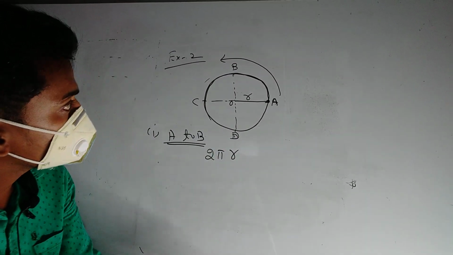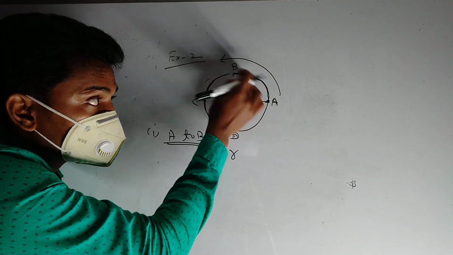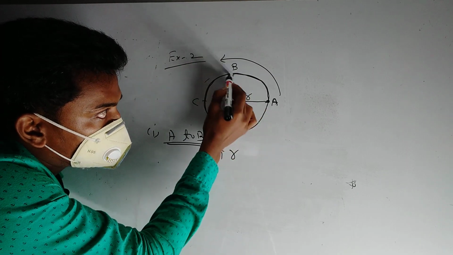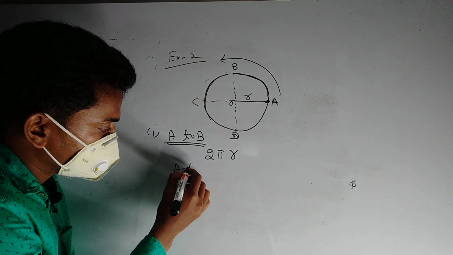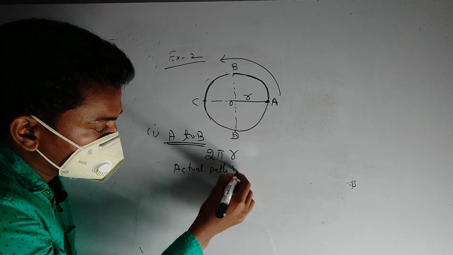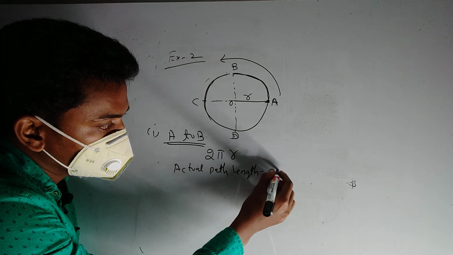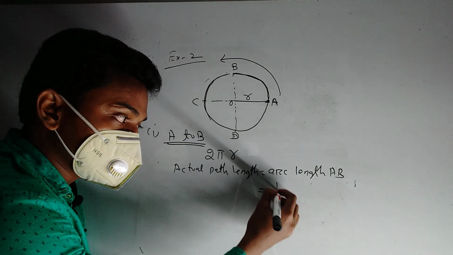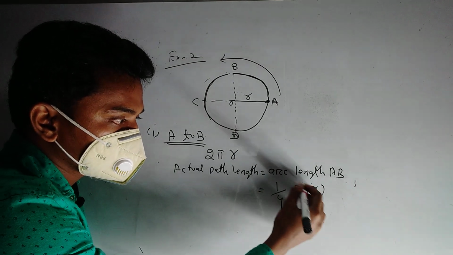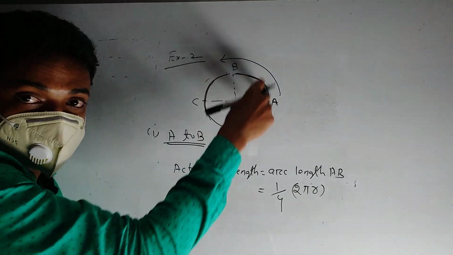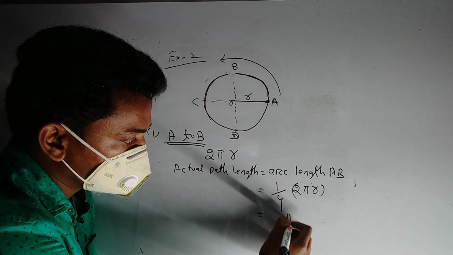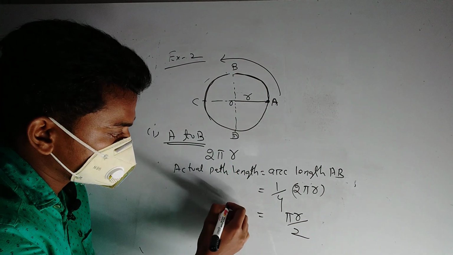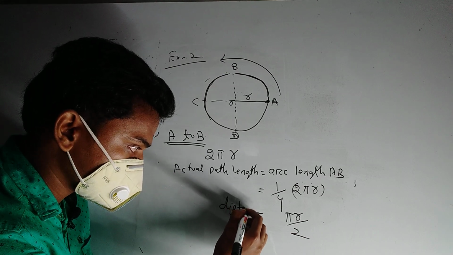The actual path is the arc, so the actual path length is the arc length AB, and that is 1 by 4 times 2 pi r, the total circumference, that is pi r by 2. This is the distance. Actual path length is the distance.